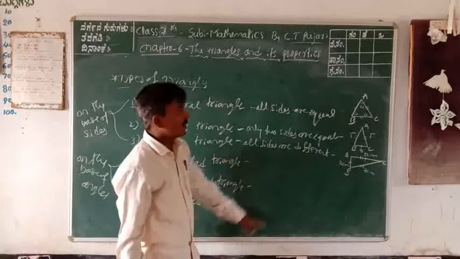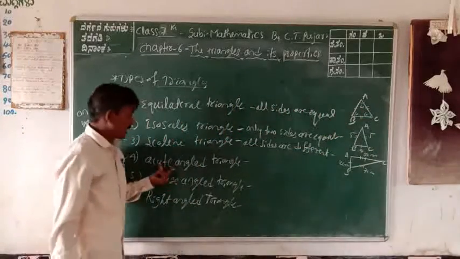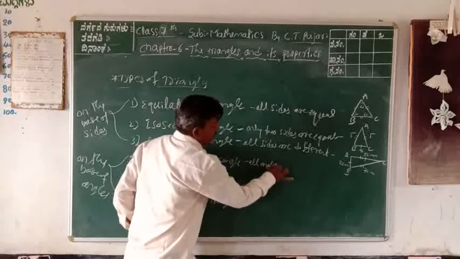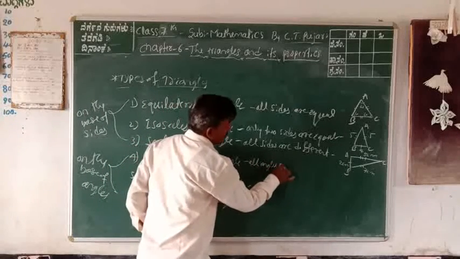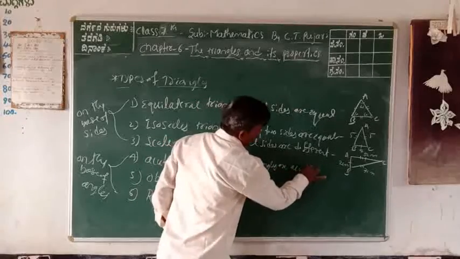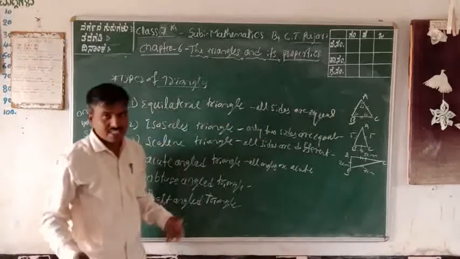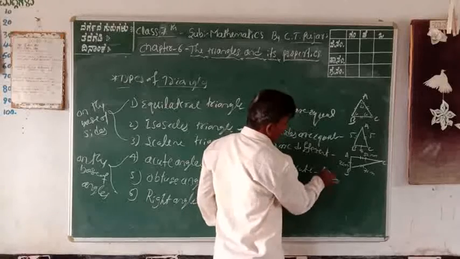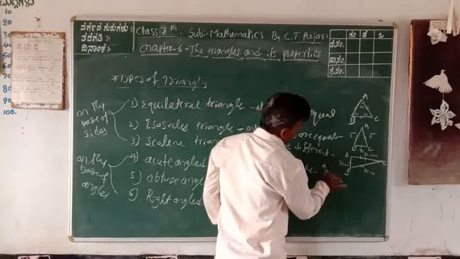Therefore, it is also an acute angle triangle. All angles are acute. The diagram of ABC is like this.